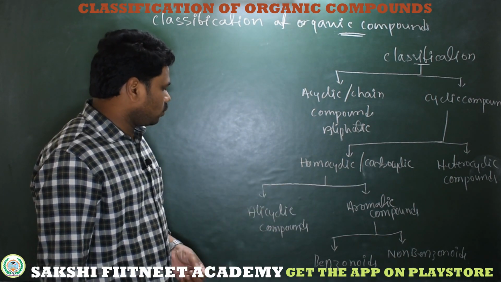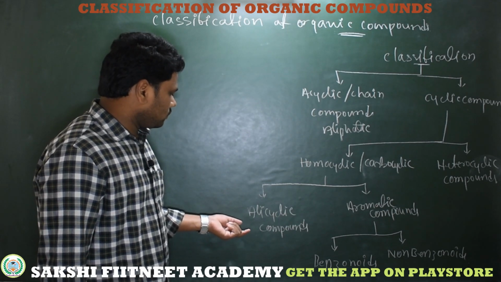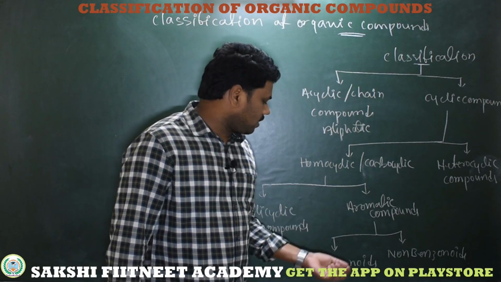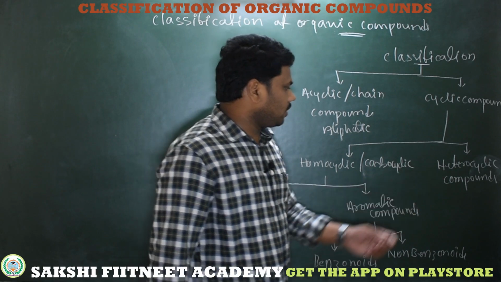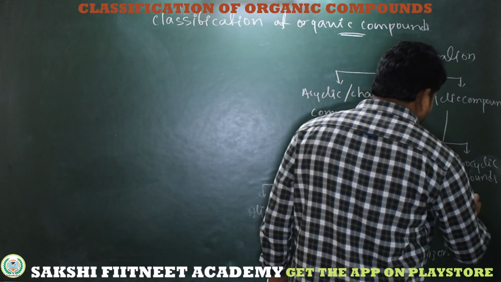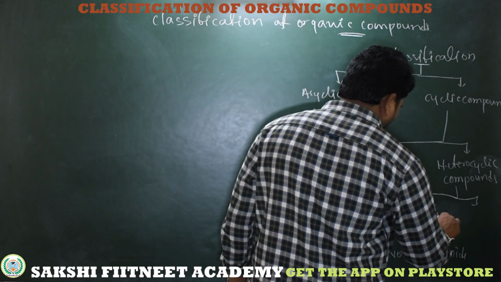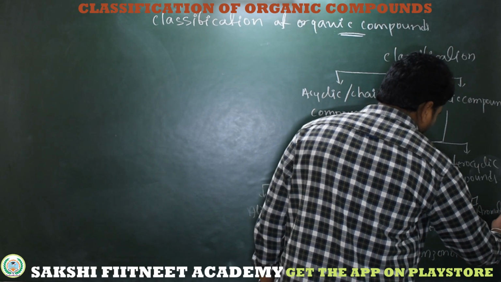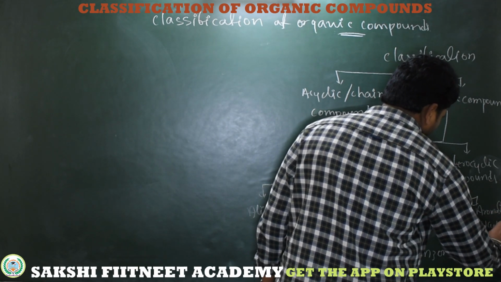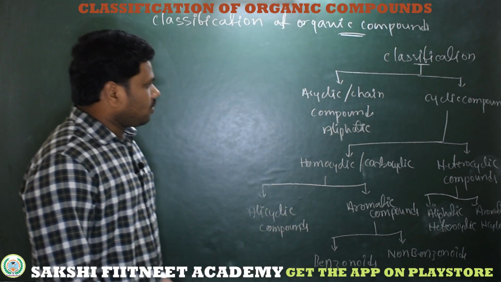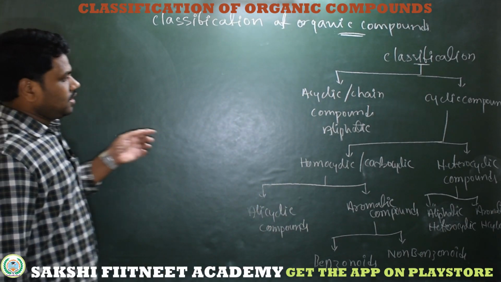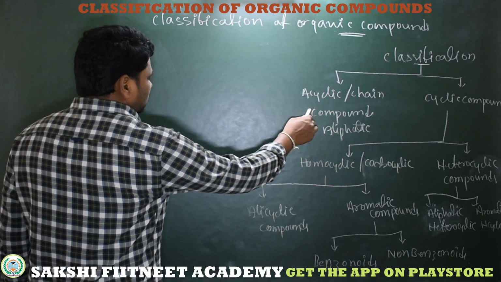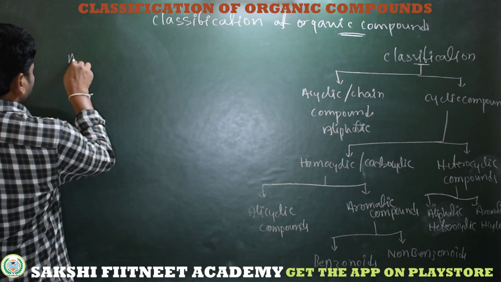Again these are classified into two types based on the aromaticity rule: alicyclic compounds and aromatic compounds. Again these aromatic compounds are benzenoids and non-benzenoids. Now coming to heterocyclic compounds, these are also classified into aliphatic and aromatic heterocyclic compounds. So this is the common classification chart. Now I am taking each classification with examples, first the acyclic or chain compounds.